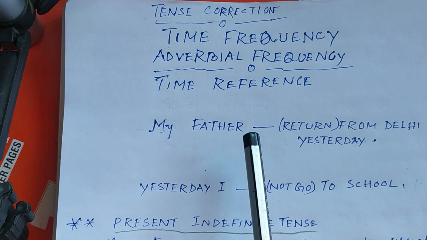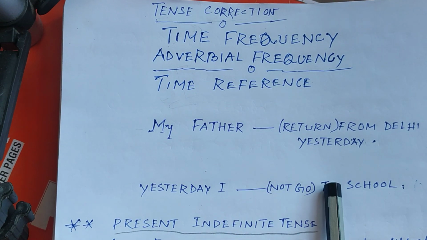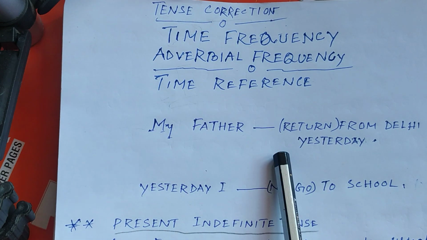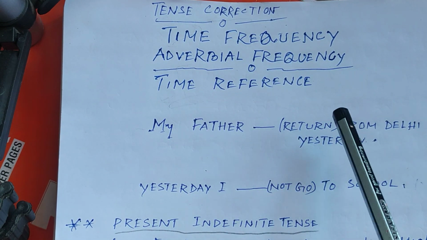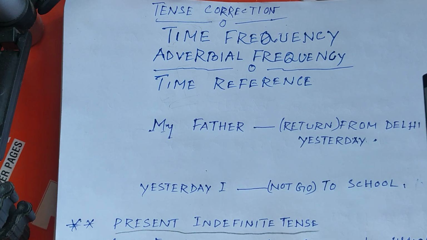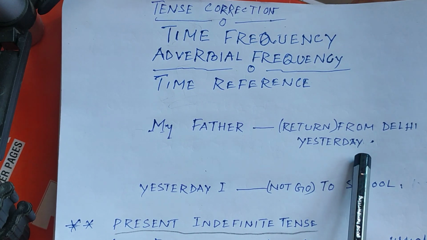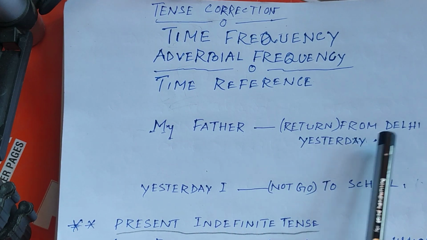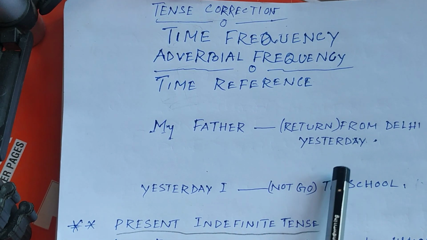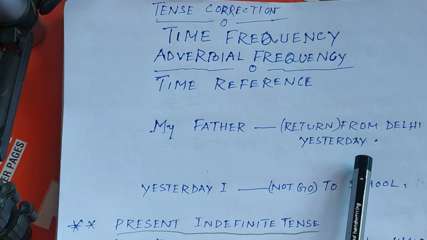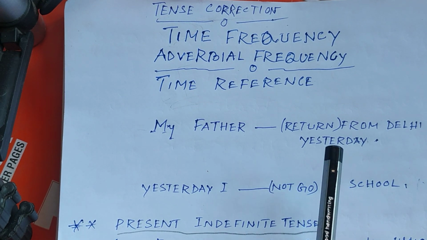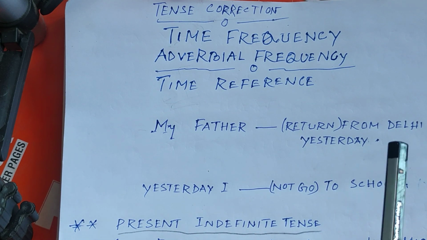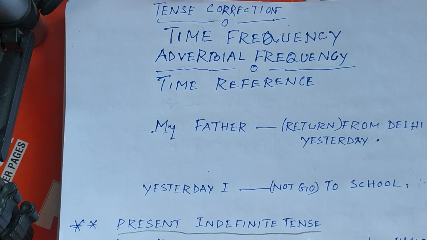My father, there may be a dash, may not be a dash. Dash is not mandatory. So my father dash may be there or may not be there, but the verb must be in the bracket, of which the correct tense form is to be written by you in the exam. My father dash returned from Delhi yesterday. So suppose yesterday is here used as a frequency, time reference. On the basis of this frequency, you have to go through the tense correction or writing a correct tense form